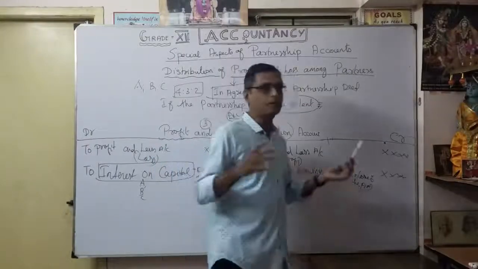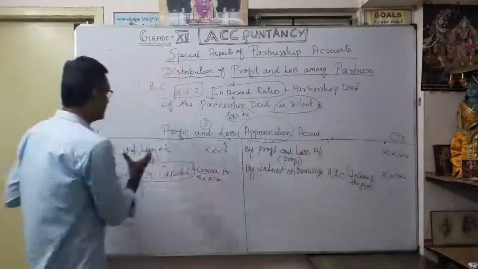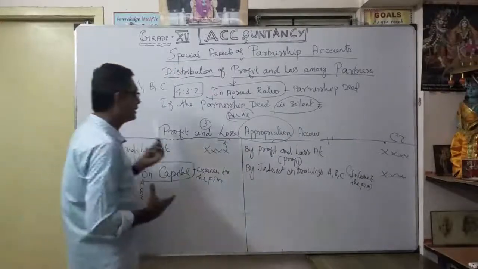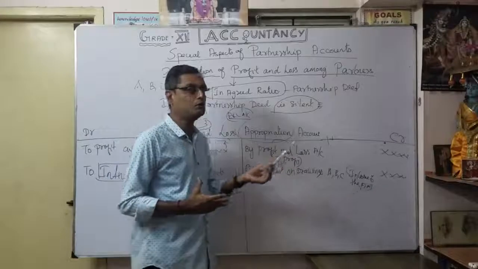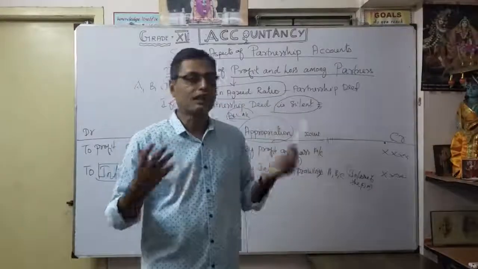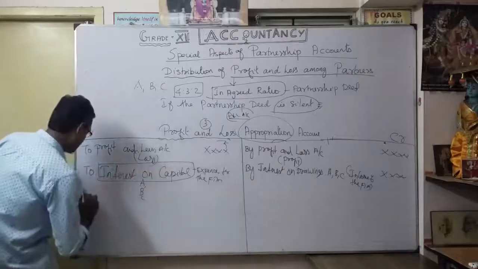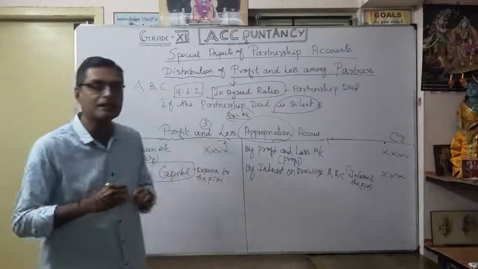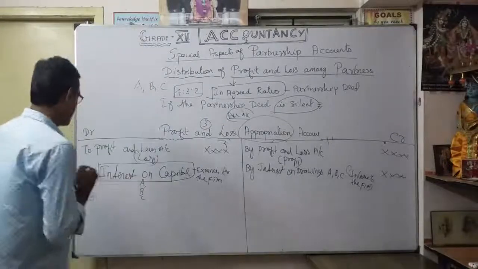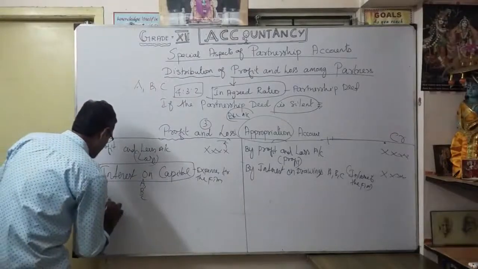This is income of the firm. You understood? Those are two very important pieces of information. One is interest on capital, always on the debit side in a profit and loss appropriation account. Then interest on drawings is on the credit side. Thereafter, any partner's salary. Suppose some partner is working for the firm, the firm has to pay salary. That's any partner's salary.